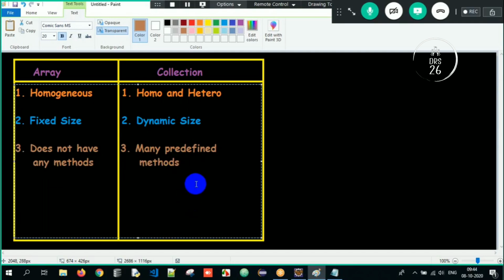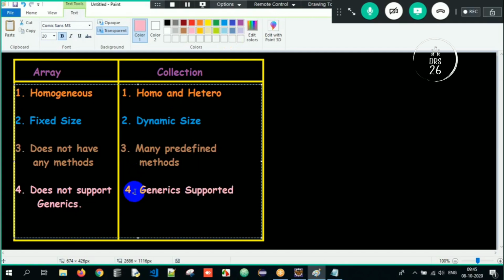Clear? And then the last point is there is a topic called generics. Array does not support a topic called generics, but collection supports generics. So these are the major differences between array and collection. Got the clarity?